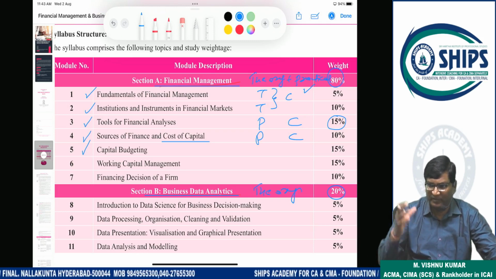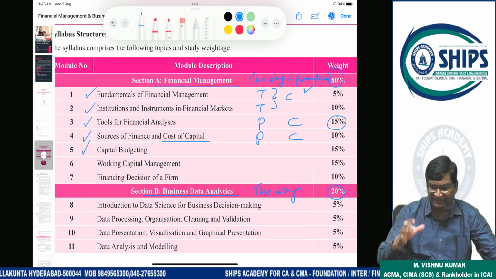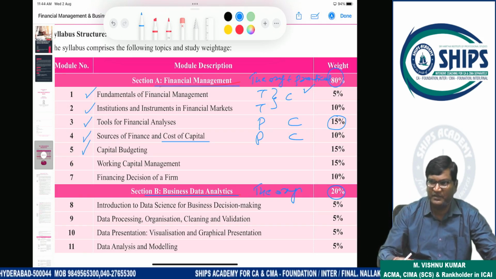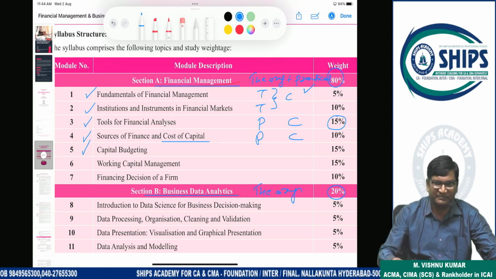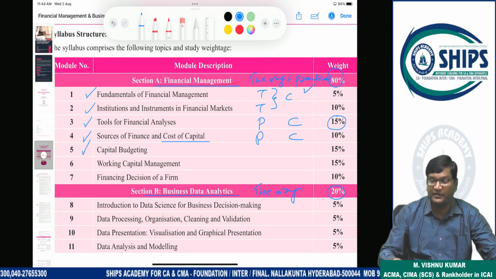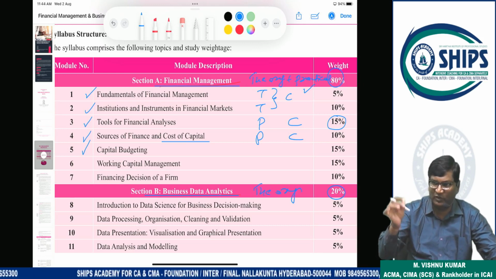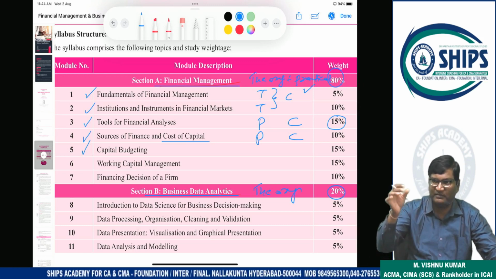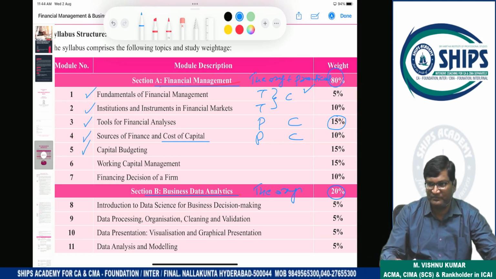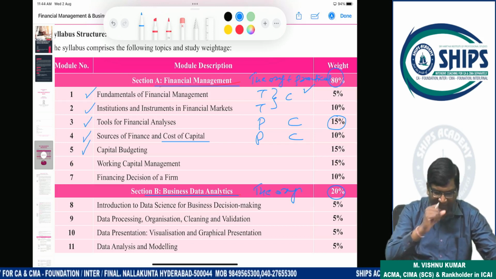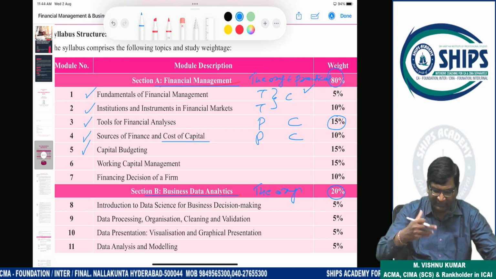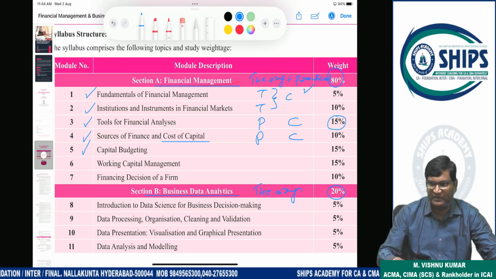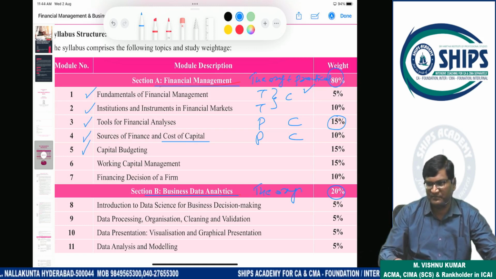Clear? So before investing in a project, you will check whether the investment in this project is viable or not, profitable or not. Clear? Investing in the project is profitable or not, that you are calculating. For simple example purpose, suppose I am starting the online classes. Right now I am explaining the classes from here, na? Suppose I am starting the online classes for CE students. Okay?